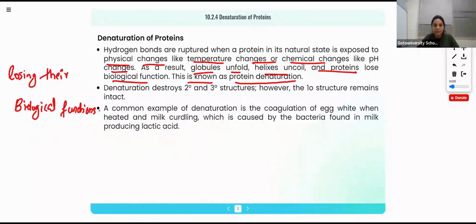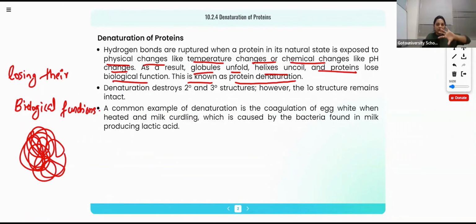Due to these physical changes, the proteins lose their biological activity because of the change in structure, because they become unfolded. Suppose they are folded like this. Some changes will cause the unfolding of this chain, and the protein loses its biological function. This is known as protein denaturation.